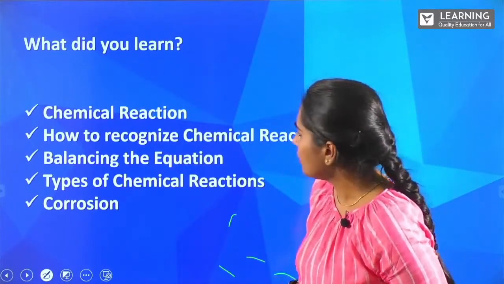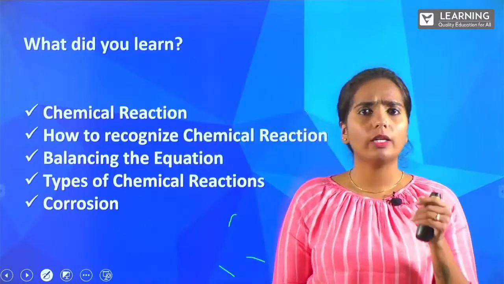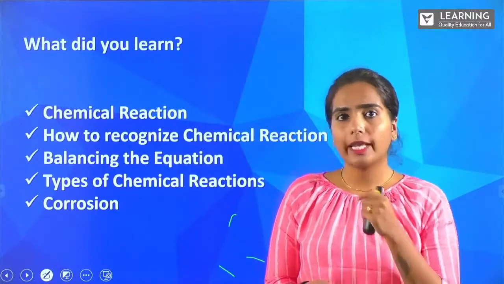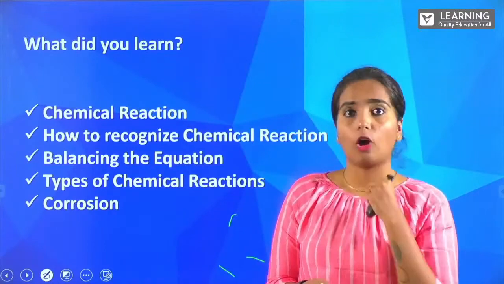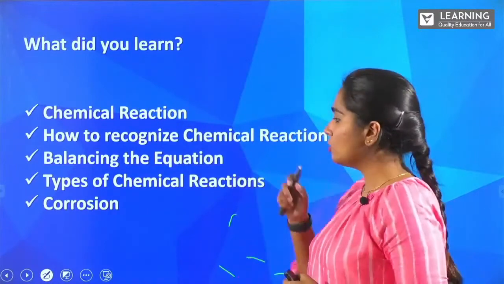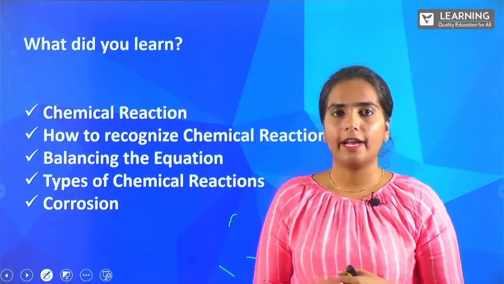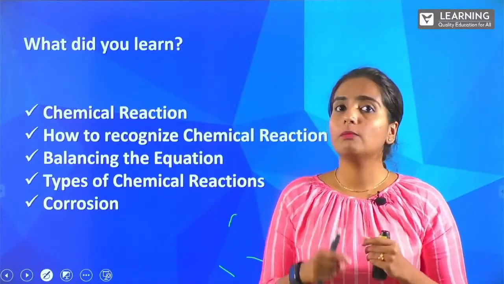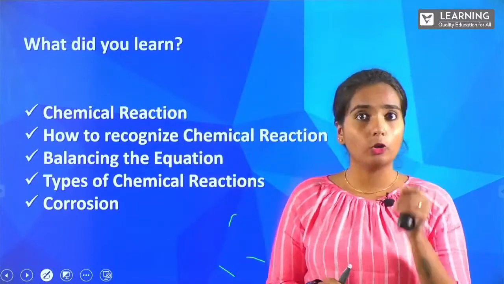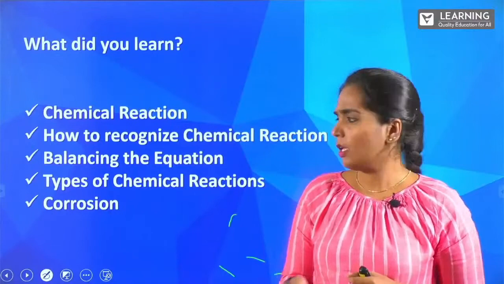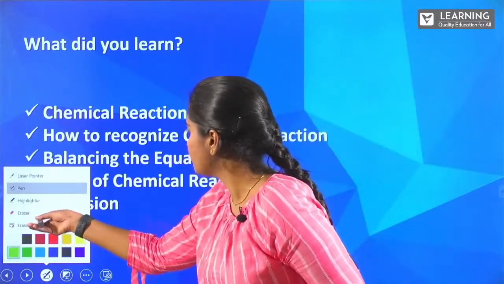Followed by types of chemical reaction. What are the different types of chemical reactions we learned? All this is the next subtopic you learned. And the last one was corrosion, and also something called rancidity, right? I hope you all remember all these important topics which come under the chapter chemical reactions and equations. Now let's move on with it.